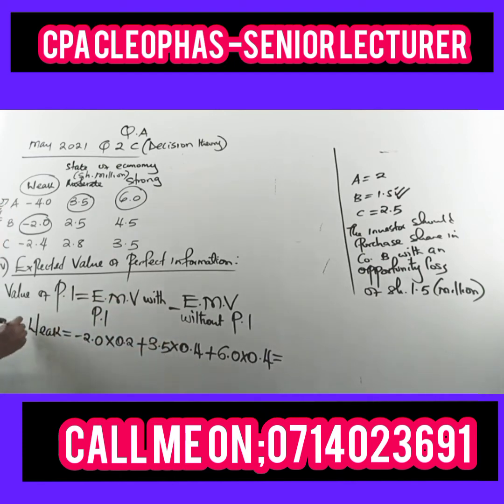So that's how you get the EMV, the expected monetary value with perfect information. Expected monetary value with perfect information. It will be that one. Then I want to get the expected monetary value without perfect information.